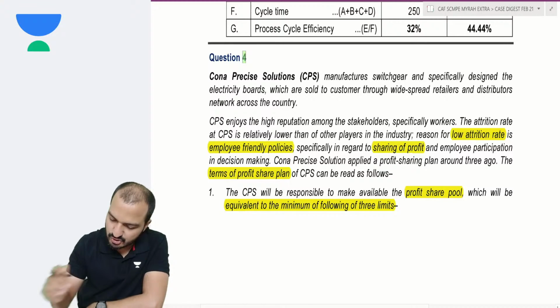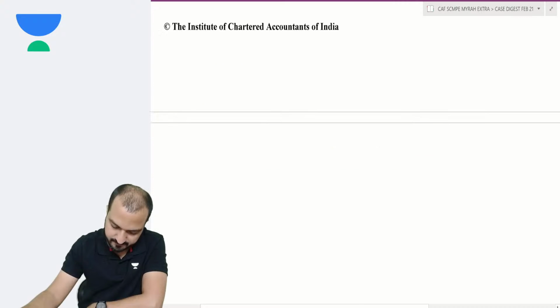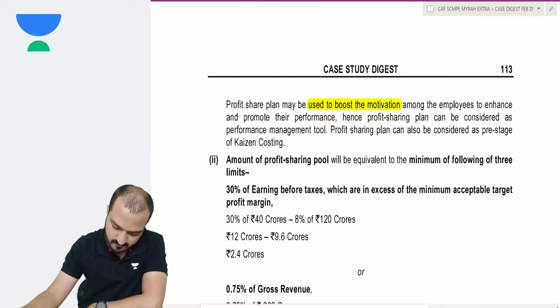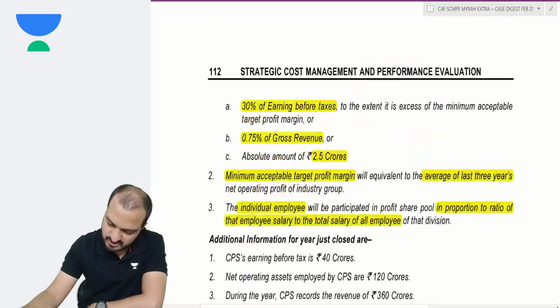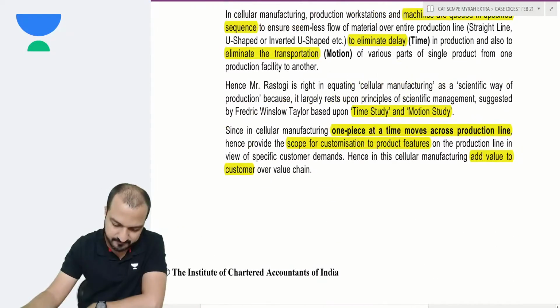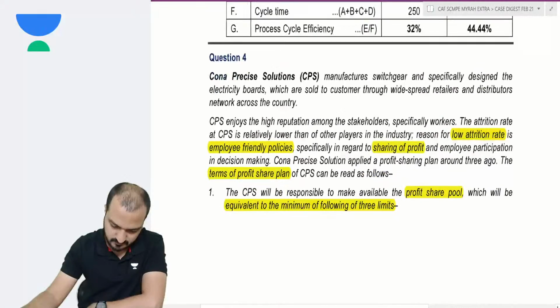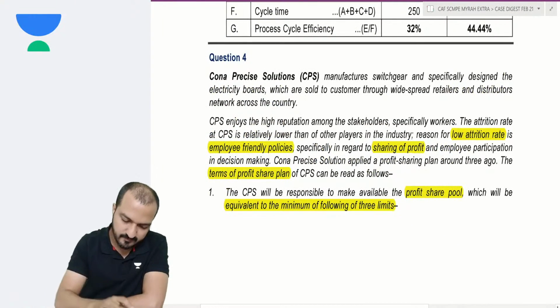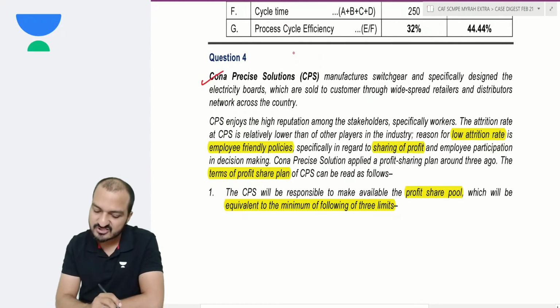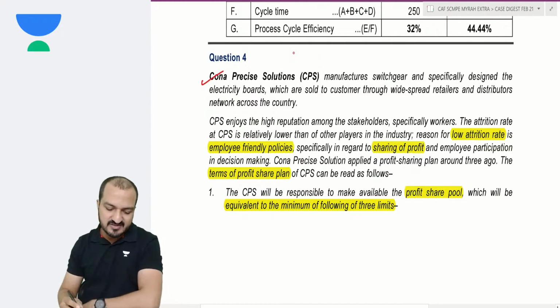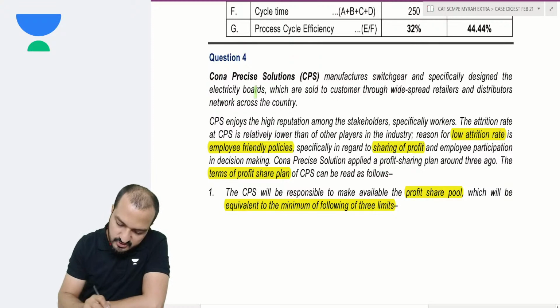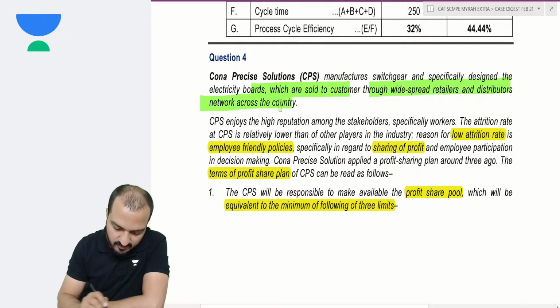Question 3 was a pretty short and sweet question, but question 4 is also a short one. Let's see. Kona Precise Solutions manufactures switchgear and specifically designed electricity boards which are sold to customers through widespread retailers and distributor networks across the country.